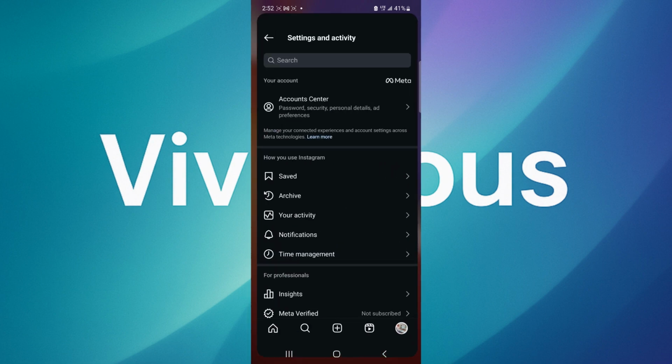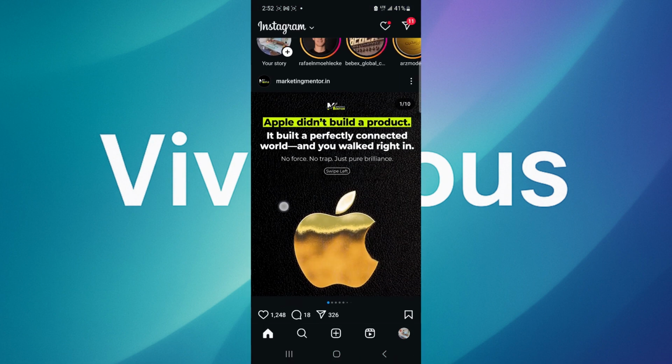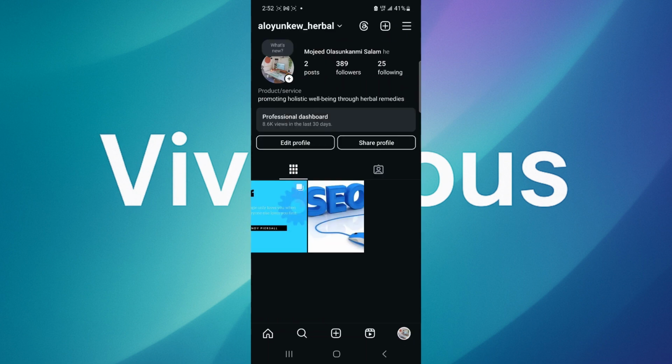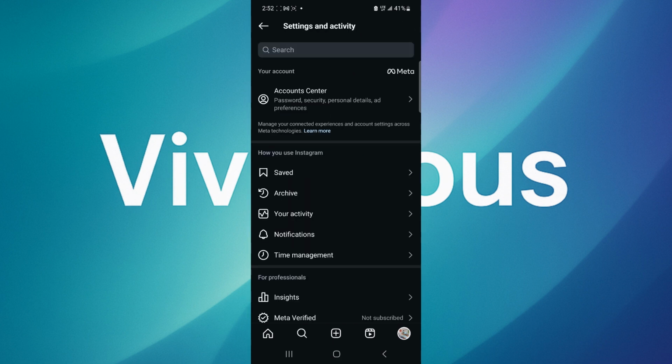Let's dive in. First of all, you open your Instagram app. When you get to the home page like this, then you go to the profile section of your account. When you get there, then you see the three-line button on the top right hand corner of your app. When you click on it, then you see the option that says Account Center.